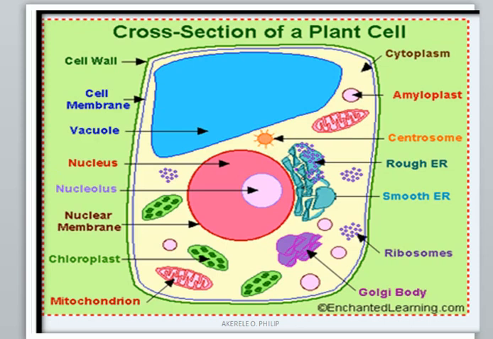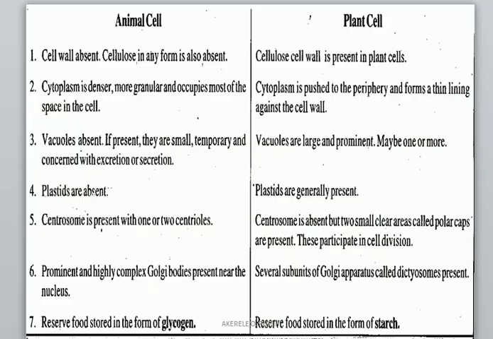Now let's look at the differences between plant and animal cell, which is the concluding aspect of today's class on this segment. You might have to pause the video at this instance to just write this down. This is very simple and illustrative enough by itself. So I believe you'll be able to get one or two things from that.